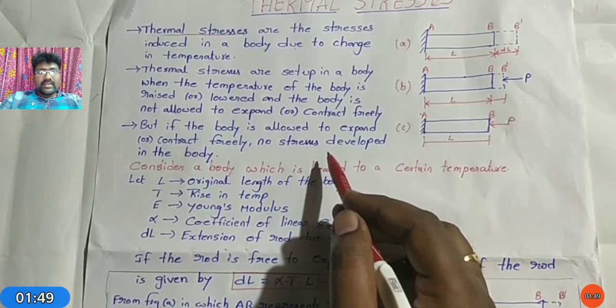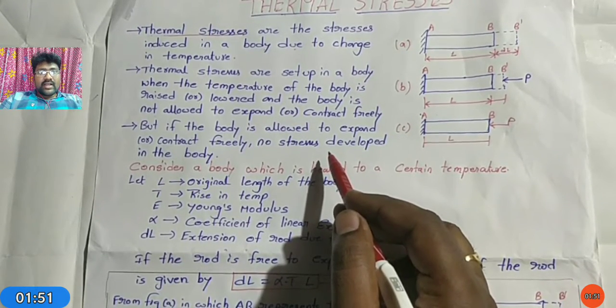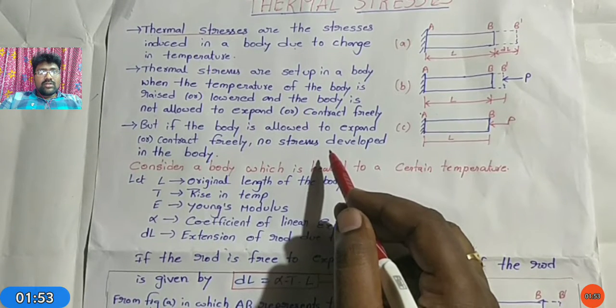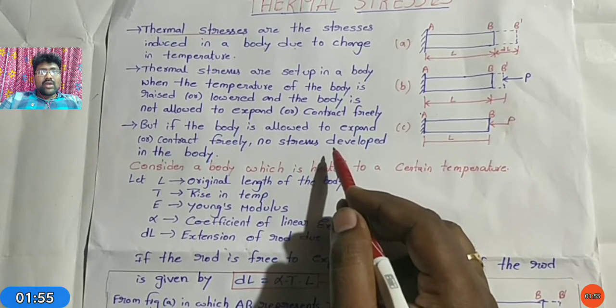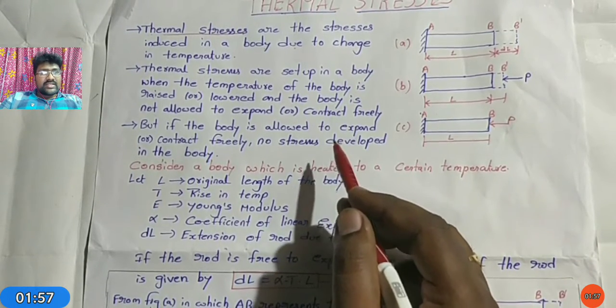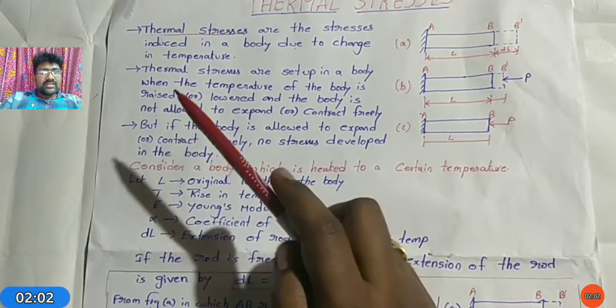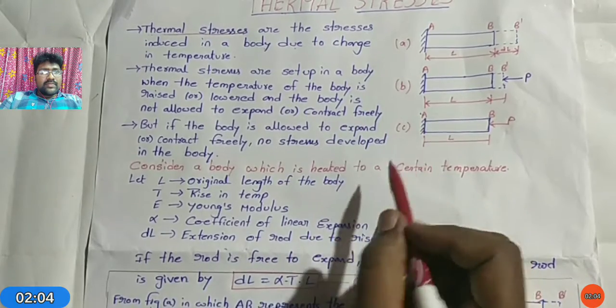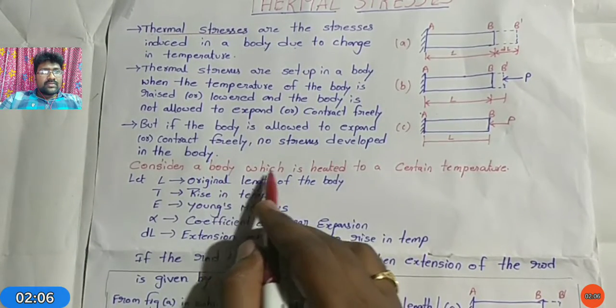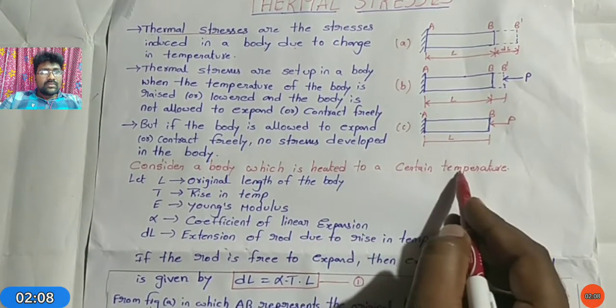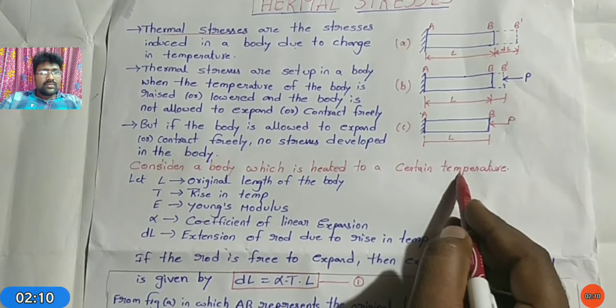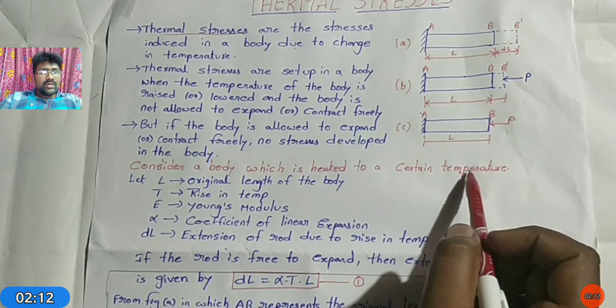Due to the temperature rise in the bar, what happened? The length of the material is increased, that is represented by B dash.